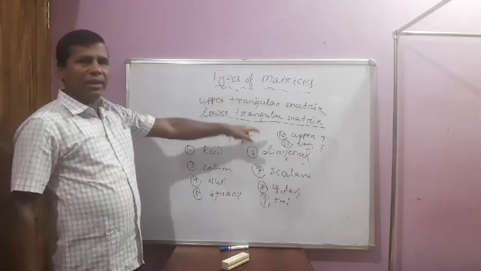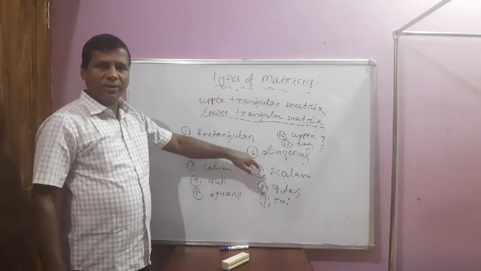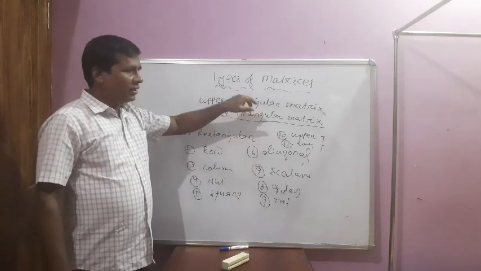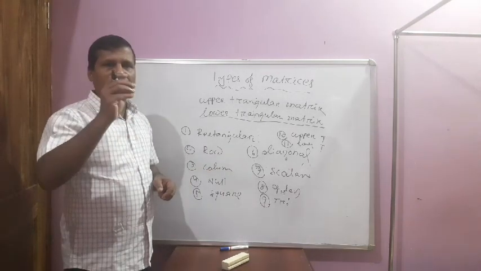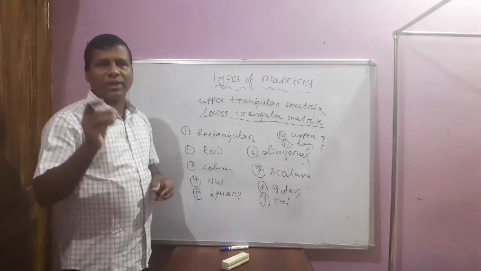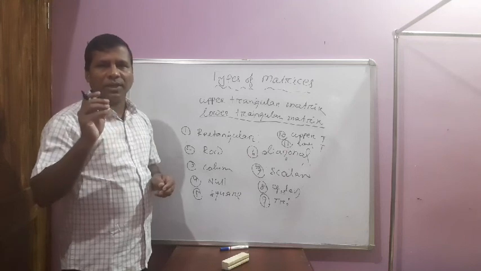There are 11 kinds of matrix I discussed today. In the next video I will discuss the various properties and addition, subtraction, multiplication and other parts of the matrix system.